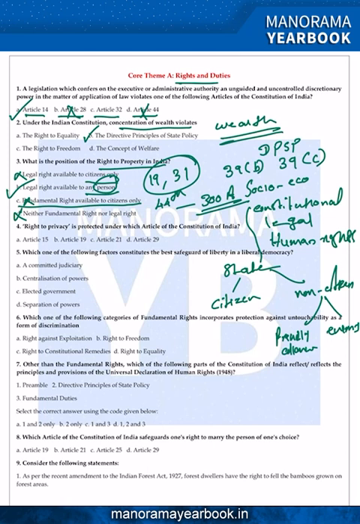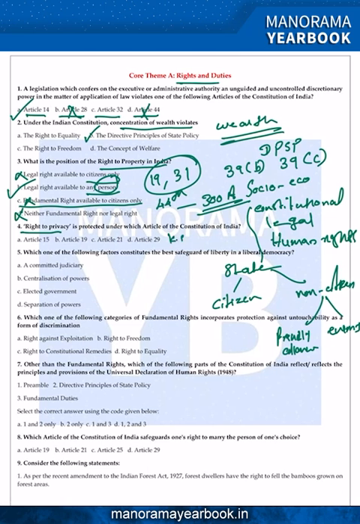Question 4. Right to privacy is protected under which of the articles of the Indian Constitution? While you are preparing, you should remember the K.S. Puttaswamy case. In the K.S. Puttaswamy case, the Supreme Court of India held that the right to privacy is part of Article 21 of the Indian Constitution. So the answer is C for Calcutta.